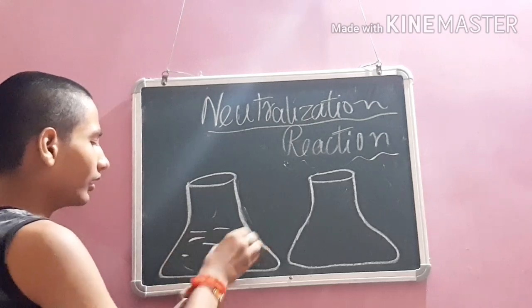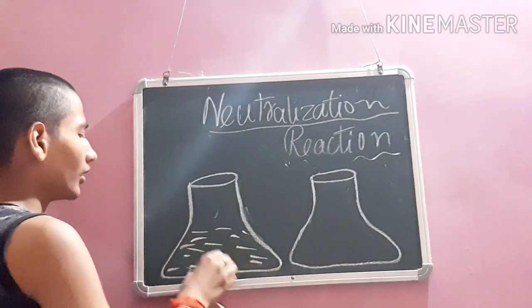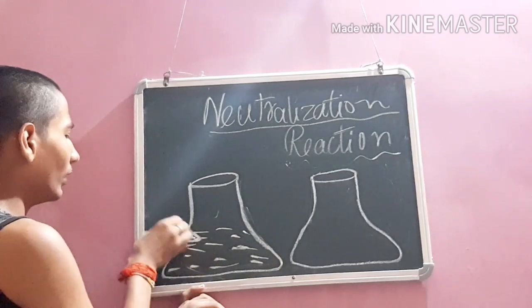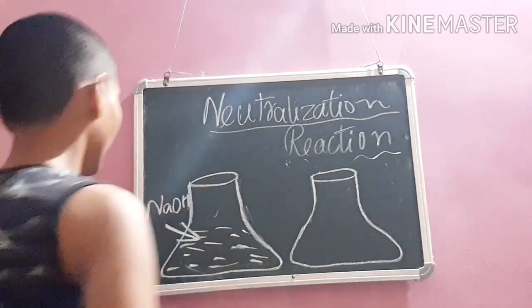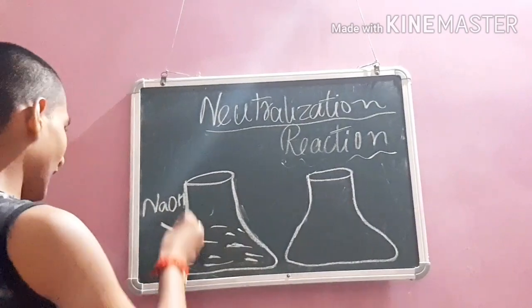Here we will fill sodium hydroxide, NaOH, sodium hydroxide in aqueous state.